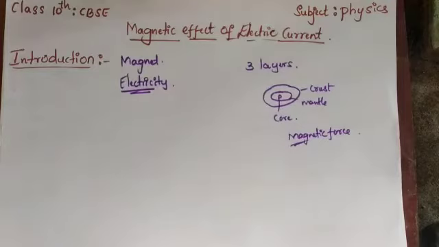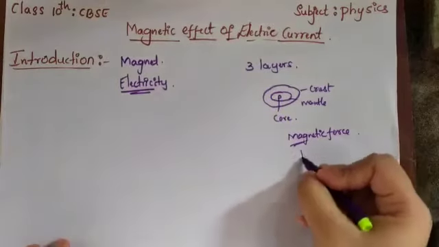Whatever magnets we get in the shops are artificial magnets, not natural magnets. Inside the core there is one attractive force, the magnetic force.